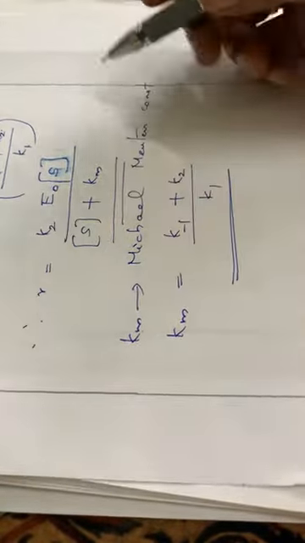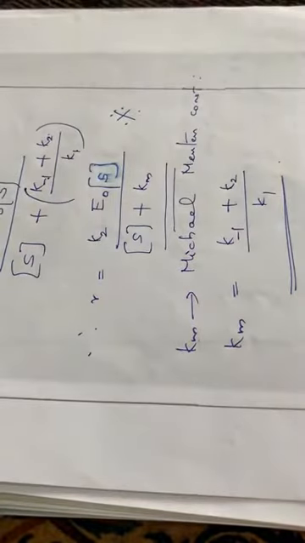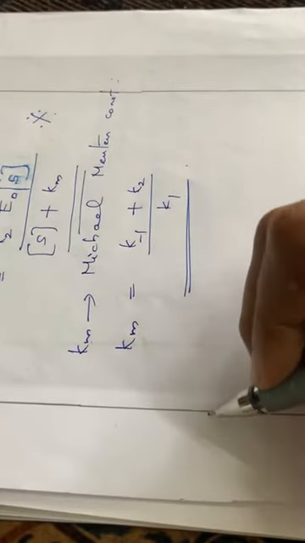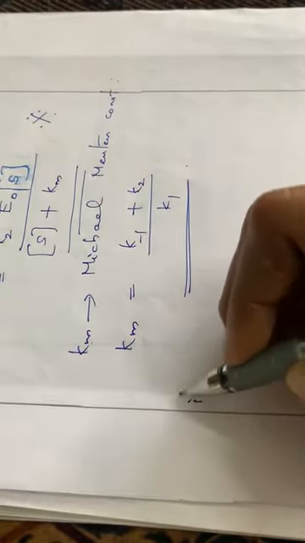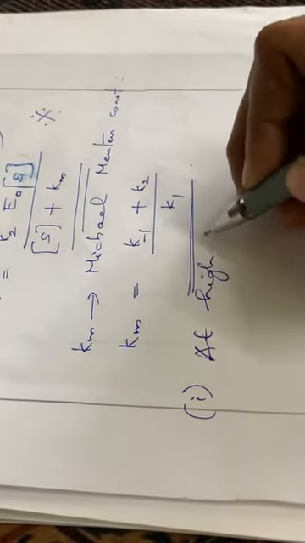This is a very important equation: rate is equal to K2 into E0 into S divided by S plus Km. Then you have to go through some of the conditions of this reaction. There are 4 conditions, and the first condition is at very high concentration.